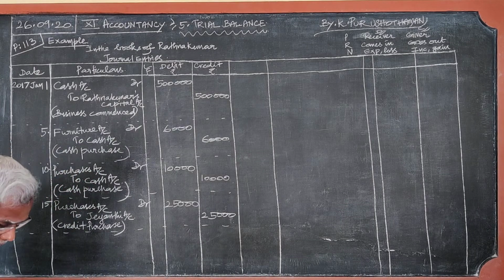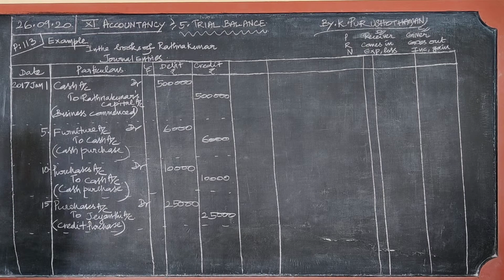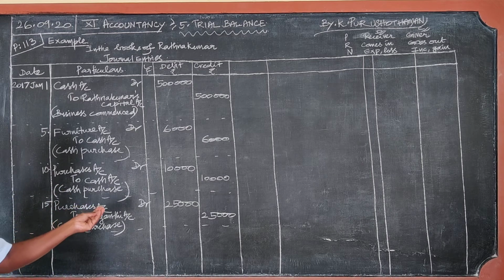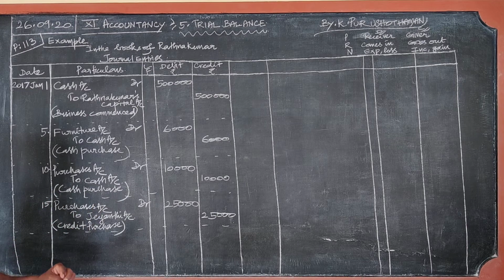Then after 15th, 18th, returned goods to Jayanti, 2,500. We purchase the goods, or the business purchases the goods, from Jayanti. Since the goods are not in good condition, the goods are returned. For what value are goods returned to Jayanti? 2,500 valued goods are returned to Jayanti. We purchase 25,000 goods from Jayanti, and since some goods are not good, 2,500 valued goods are returned to Jayanti.